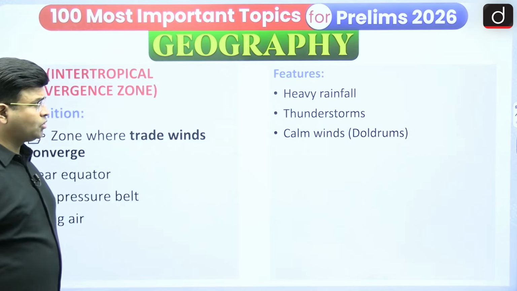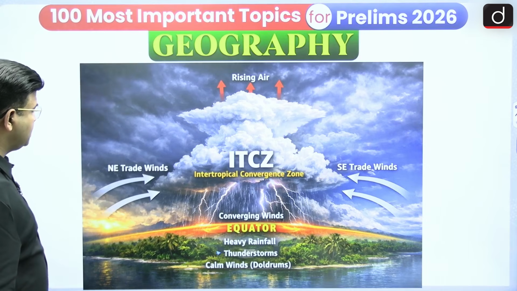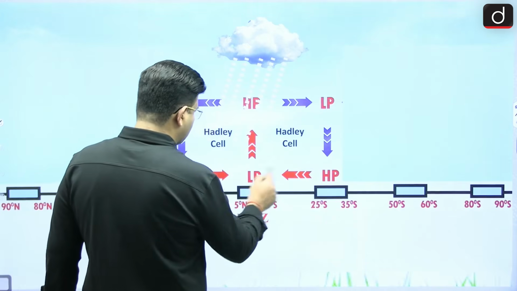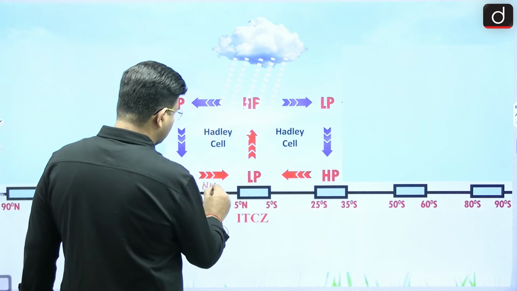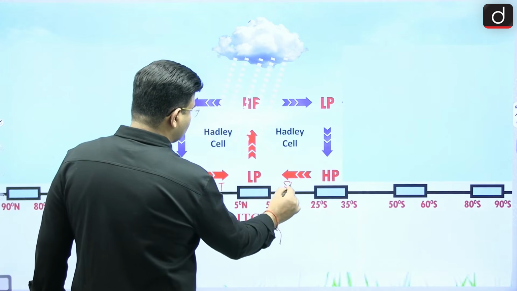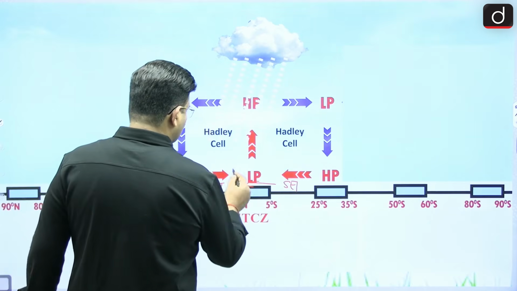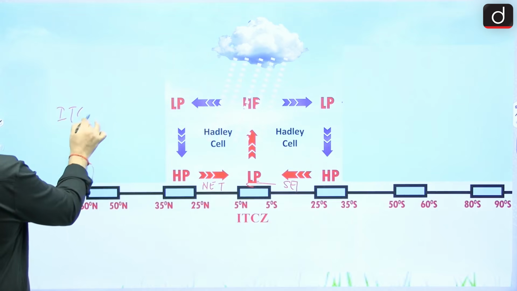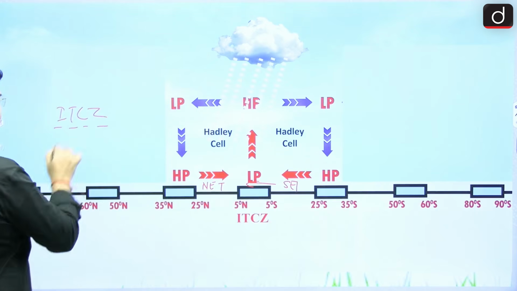Next one, we can say ITCZ. This is the region where the winds are, your northeast trade wind and southeast trade wind, which are converging. So it is converging within the tropics. Therefore, it is known as the ITCZ, the intertropical convergence zone.